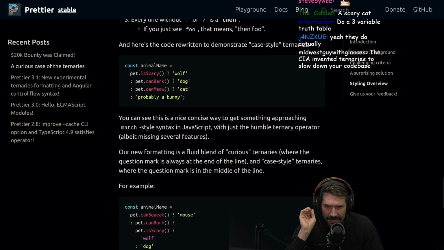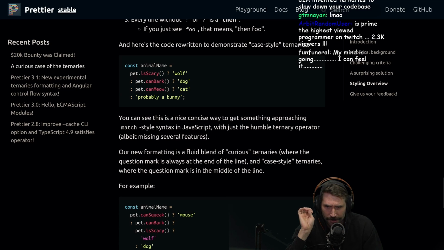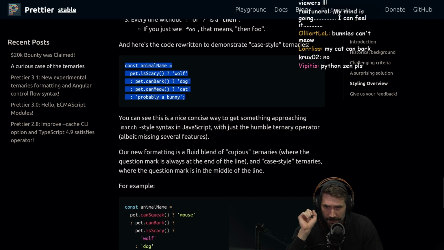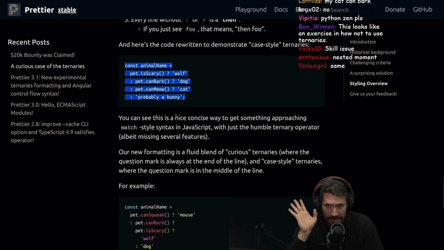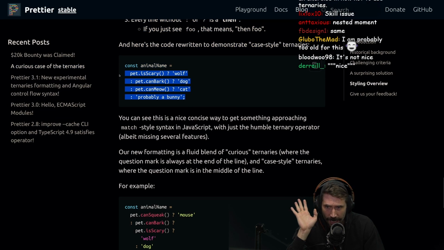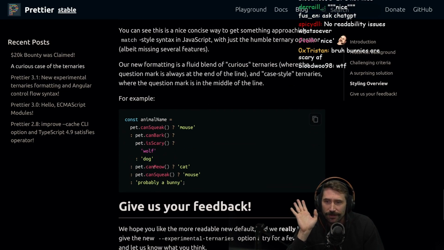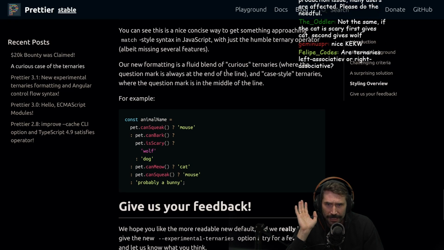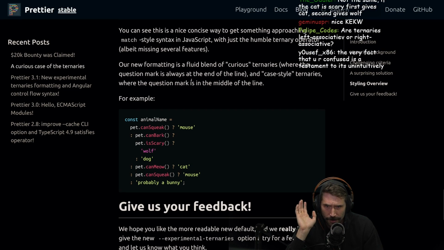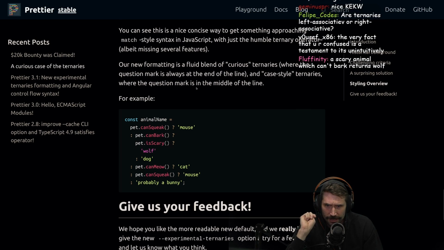You can see this is a nice, concise way to get something approaching match out. I don't think this is nice. If I saw it, I would say that you done messed up. Rethink how you're doing things. It's just how I feel. Our new formatting is fluid, a blend of curious ternaries, where the question mark is always at the end of the line, and K-style ternaries, where the question mark is in the middle of the line.